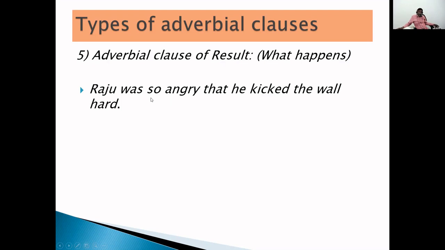So, here, due to his anger, he kicked the wall hard. Because of his anger, he kicked the wall. So this happened: kicking the wall hard happened due to Raju's anger.